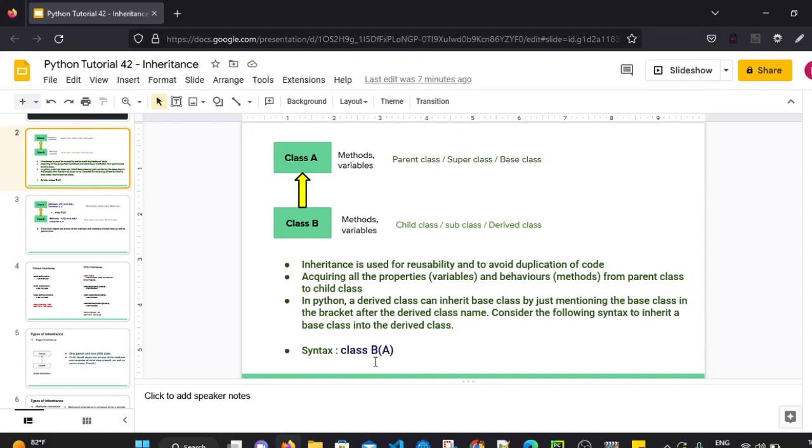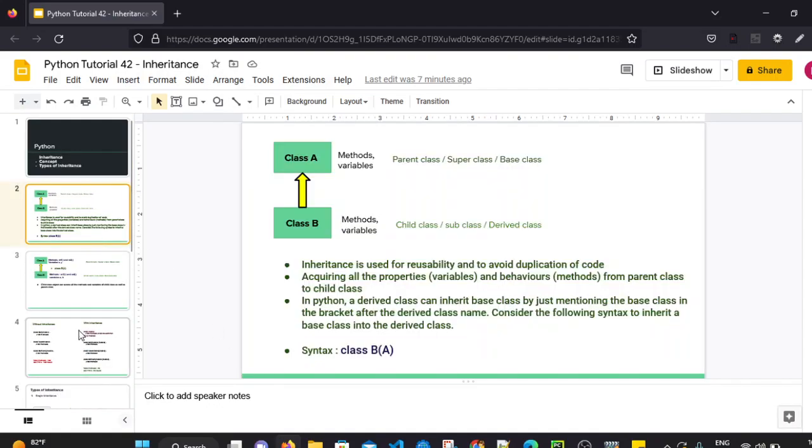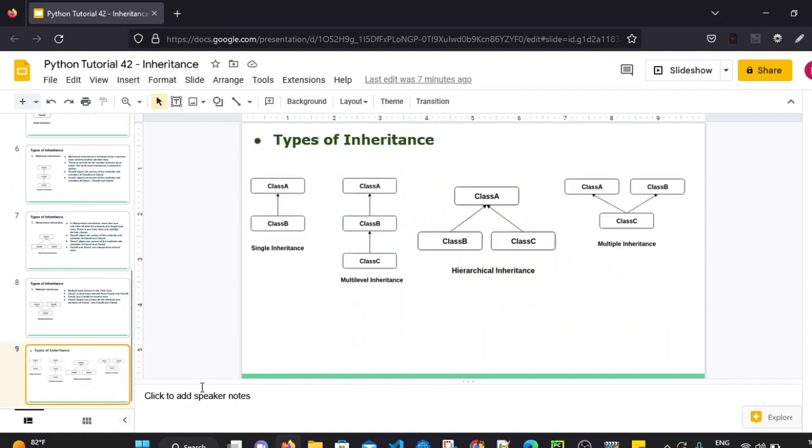So that's about the concept of inheritance. In the coming session, we will see, one by one, practical examples of inheritance, that is single level inheritance, multi-level inheritance, hierarchical inheritance and multiple inheritance. So we will see some practical examples in the coming session.